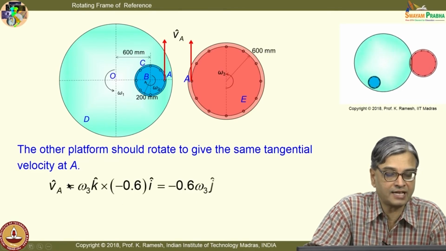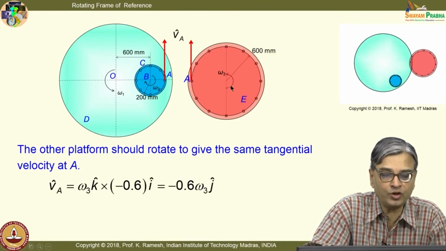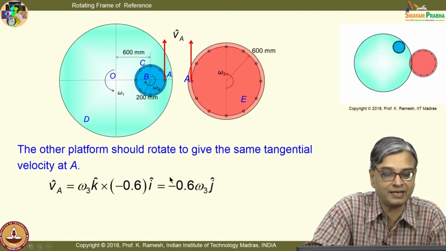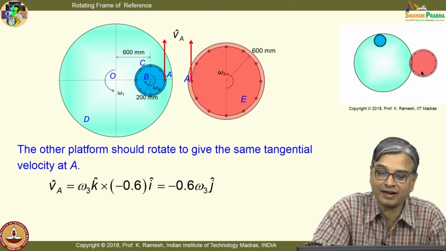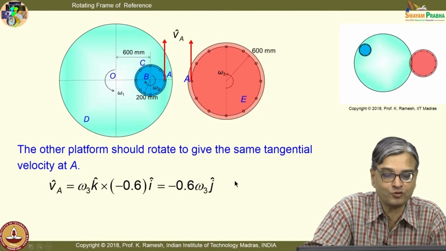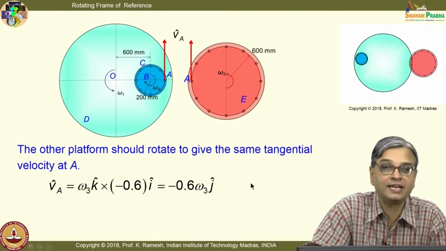So, I have this as omega 3, and in the static diagram I have shown this as anti-clockwise, because for any unknown quantity you start with the positive, and your mathematics will give you the sign. But in my animation I have cleverly put this as clockwise. So, do not get confused by that. This is just to illustrate whatever you have learnt in statics, how to handle the mathematics. Similar logic works here also.